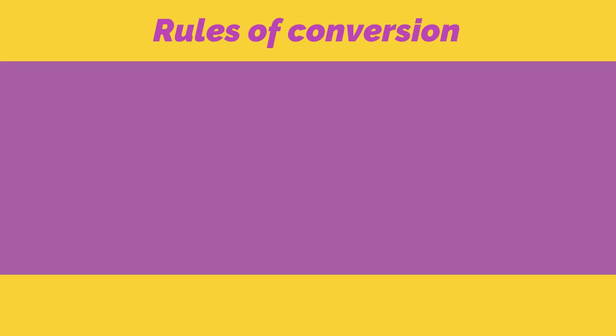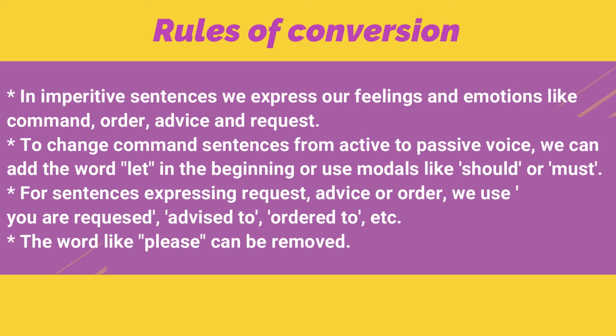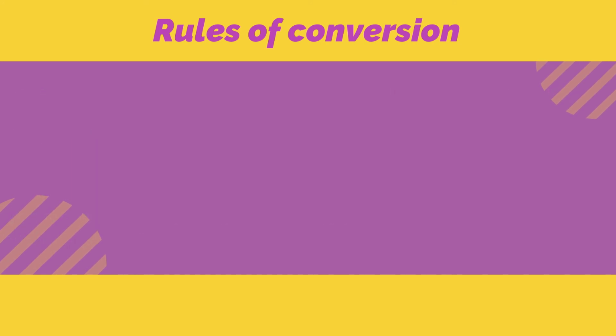Now let's see the rules for conversion of imperative sentences from active to passive voice. In imperative sentences, we express our feelings and emotions like command, order, advice, and request. To change command sentences from active to passive voice, we can add the word let in the beginning or use modals like should or must. For sentences expressing request, advice, or order, we use you are requested, advised to, ordered to, etc. The word like please can be removed.